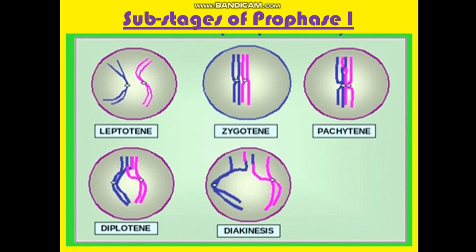This happens in diplotene. After diplotene, the next stage is diakinesis, the final stage of meiotic prophase 1. In this stage, chromosomes become very short, thick and coiled. They move towards the periphery of the nucleus, the nuclear membrane starts disappearing, the nucleolus also disappears, and spindles are fully formed and well oriented.